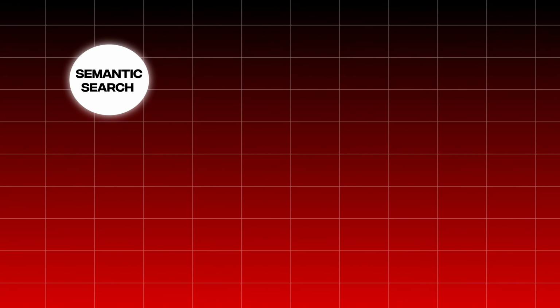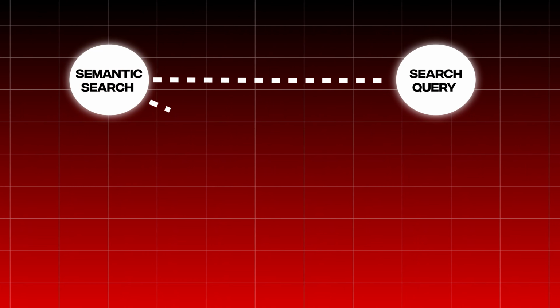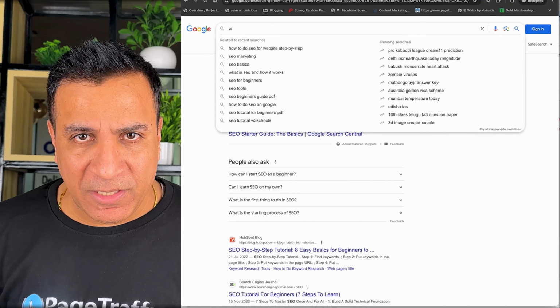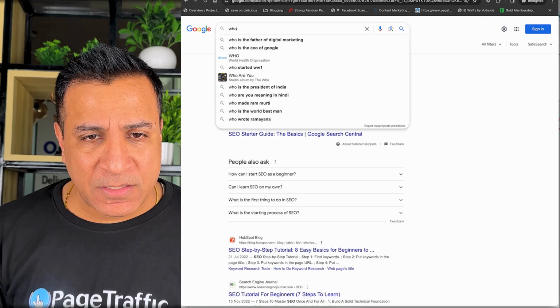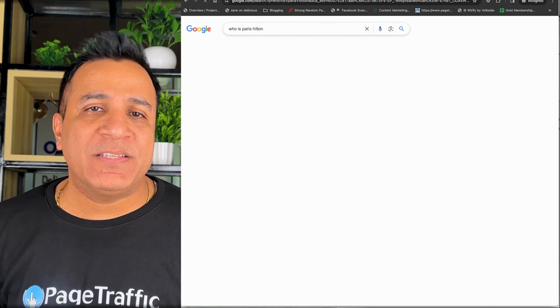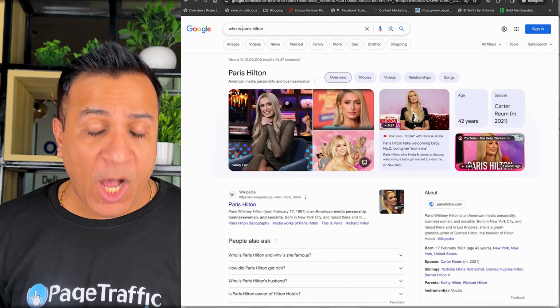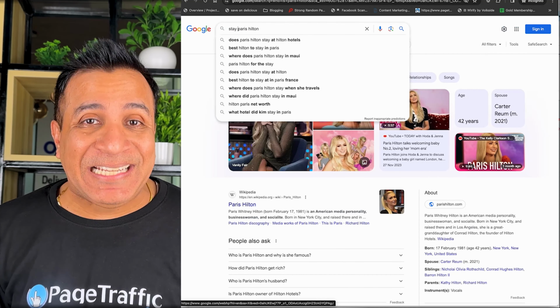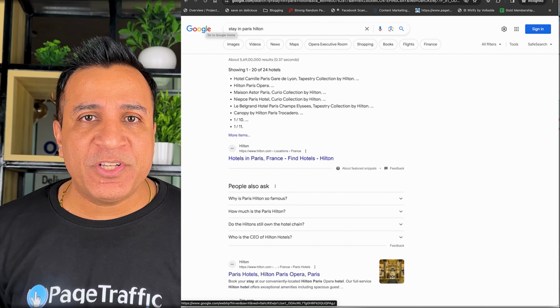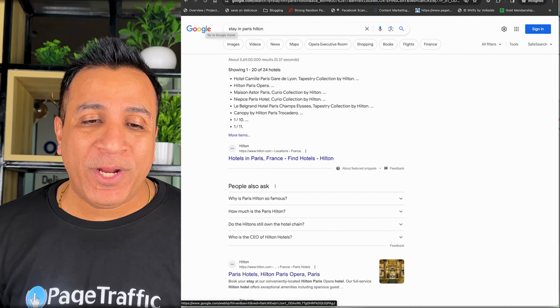Shift to meaning over keywords. When it comes to search, semantic search refers to a connection between a search query, words related to it, and the content on a website page. Instead of solely matching keywords, Google prioritizes understanding the meaning behind queries. For example, if you search for who is Paris Hilton, you start to see results about the person, the entity Paris Hilton. However, if you slightly change this query to stay in Paris Hilton, Google starts to return results around the entity of hotels located in Paris.